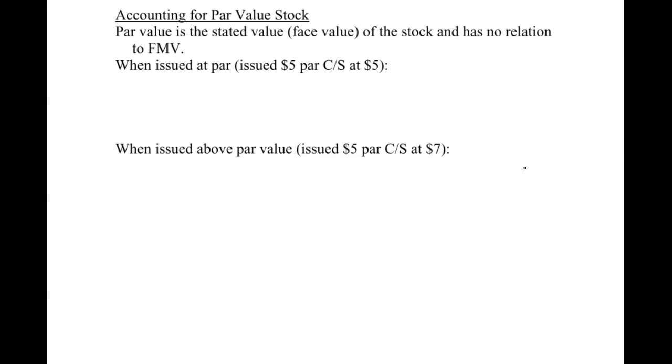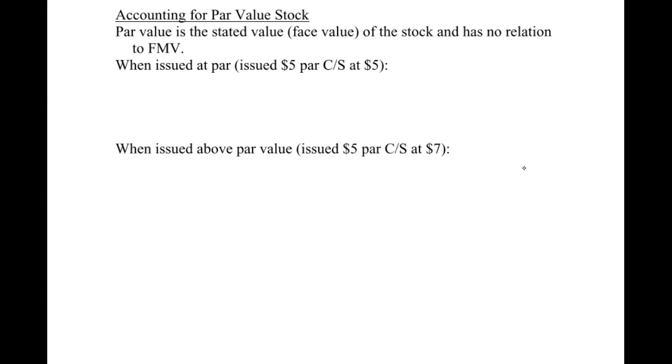But some stock has a par value, which is like the stated or face value of the stock, and has no relation whatsoever to the fair market value of it. It's just kind of an arbitrary number, typically pretty low. Now I've got some numbers in here, $5, and I'll have some 7 and 10. But if you look at Home Depot, I think Home Depot par value is 5 cents. So it's just an arbitrary number that they say is the par value of the common stock.